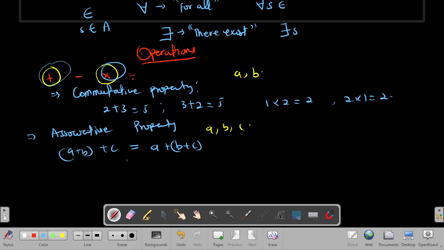Take note of that. If I have something like 2 plus 3 plus 4, I can group this as either 2 plus 3, then plus 4, or 2 plus 3 plus 4. So the grouping of numbers doesn't change the result. This doesn't necessarily work for subtraction and division.